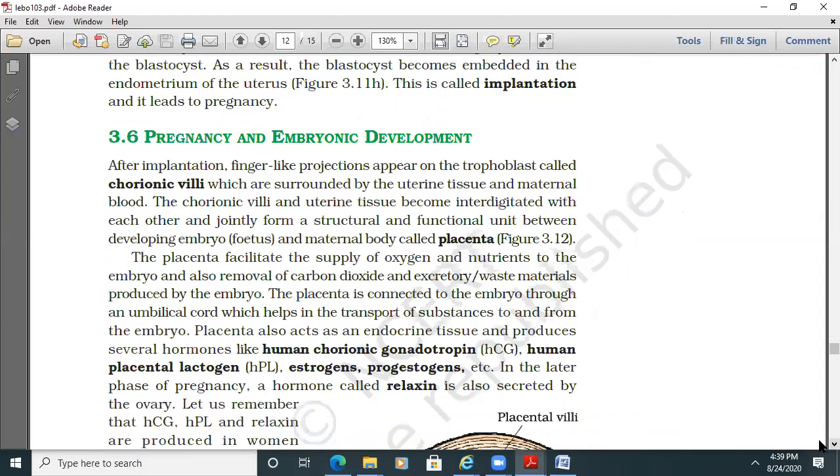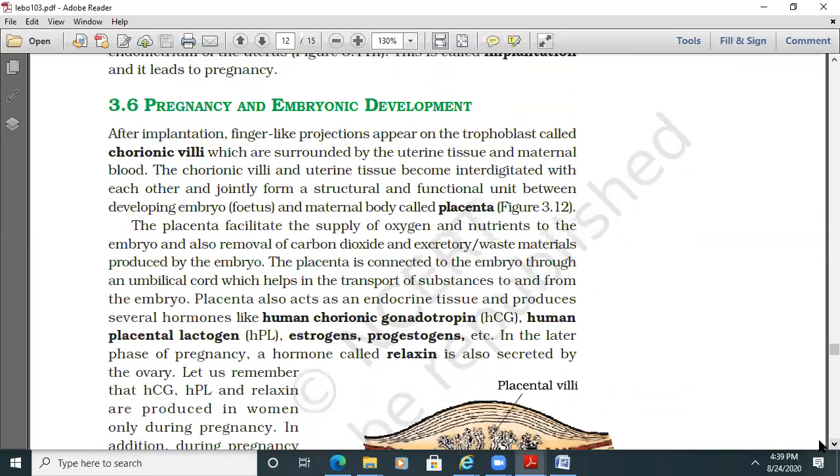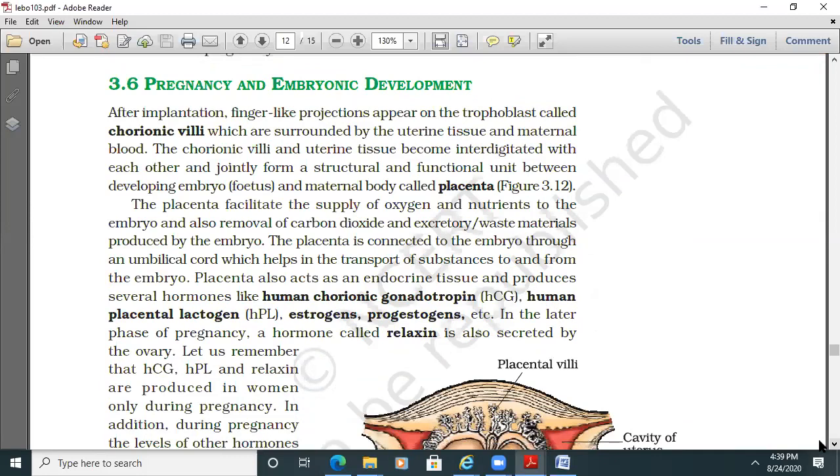After implantation, finger-like projections called chorionic villi appear on the trophoblast, which are surrounded by uterine tissue and maternal blood. The chorionic villi and uterine tissue become interdigitated with each other and jointly form a structural and functional unit between the developing embryo, fetus, and maternal body, called the placenta.